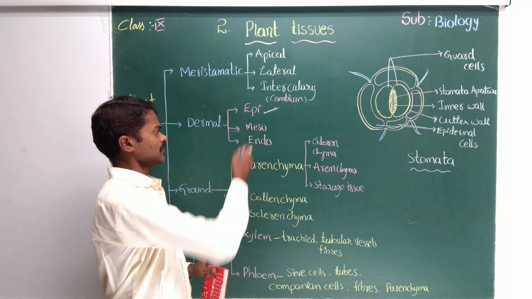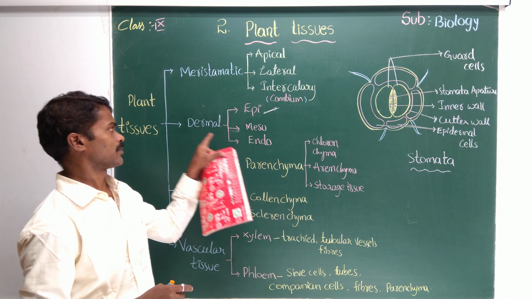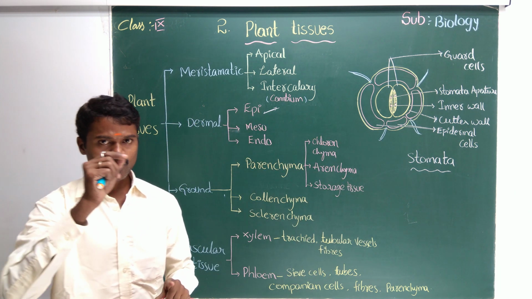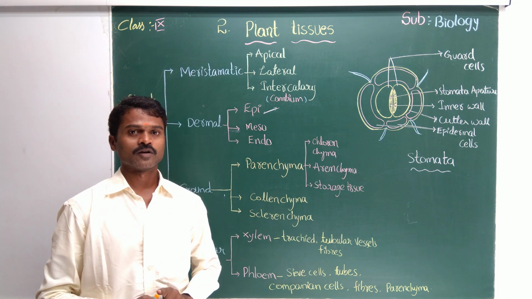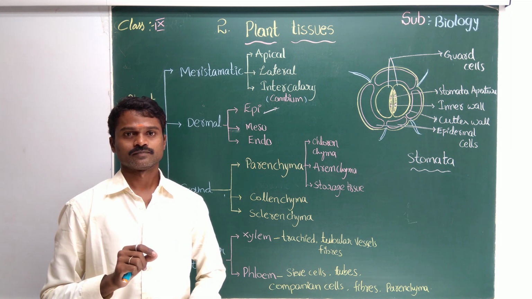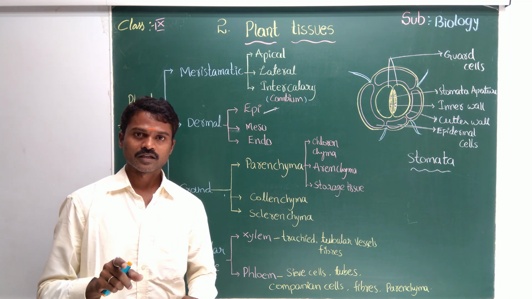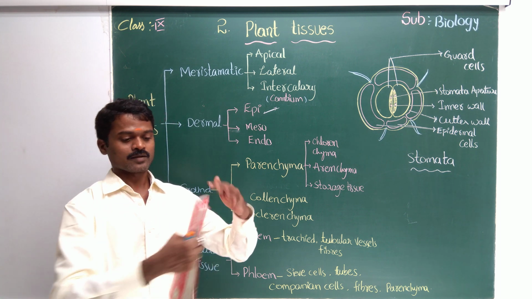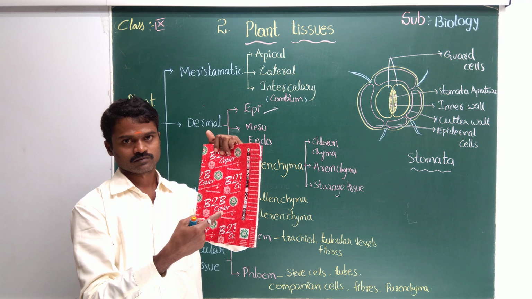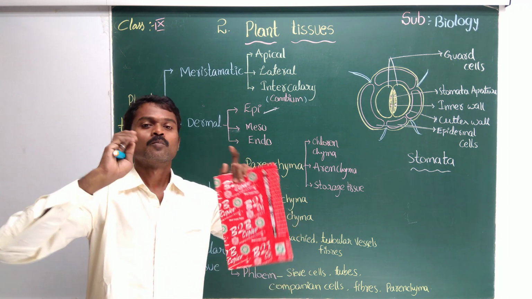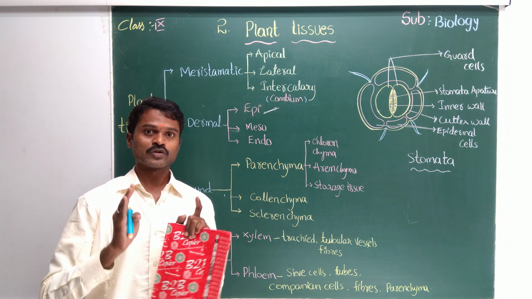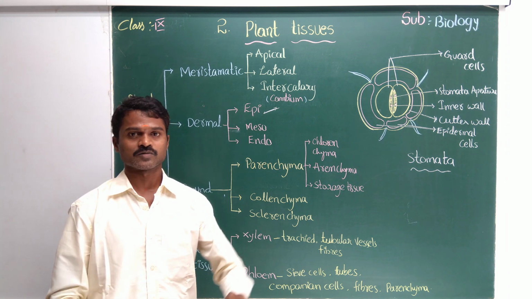Now comes the endodermis. In the epidermis, you can see pores on the leaves. Pores, P-O-R-E-S. Pores means tiny holes. For example, if you make a hole on the book, you can say that is a hole, but should not say pore. The word pore means hole itself, but we should use the word only for living organisms.